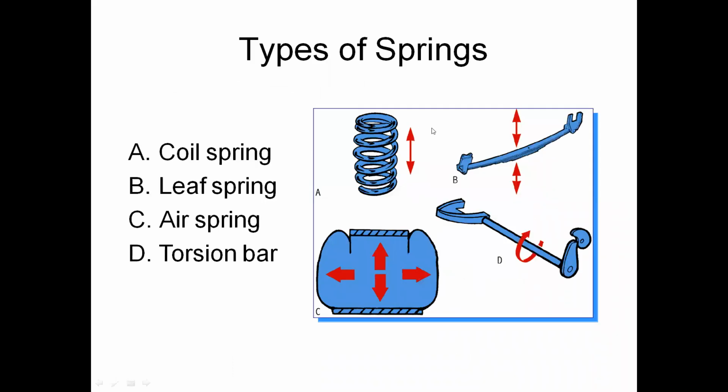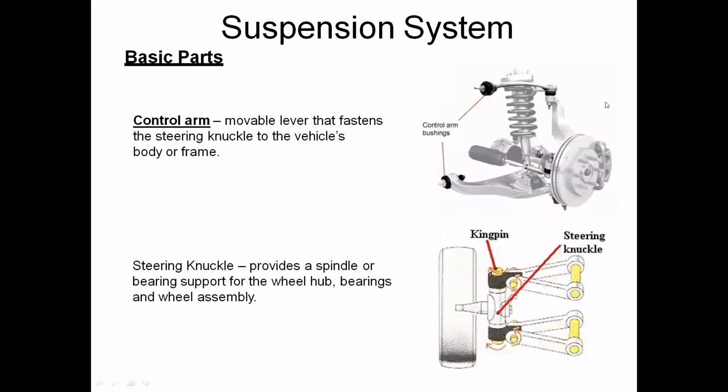You can see the types of springs. What types of springs are used in the suspension system? One is the coil spring, then the leaf spring, air spring, and torsion bar. These are the different types of springs used in the suspension system.